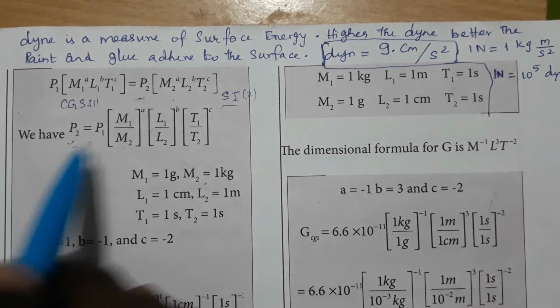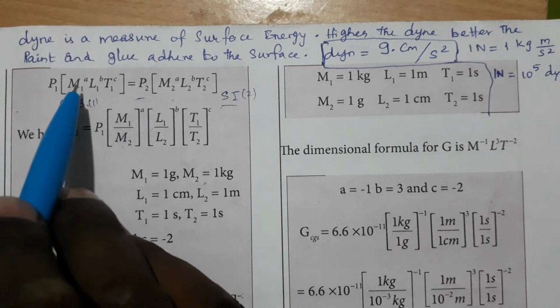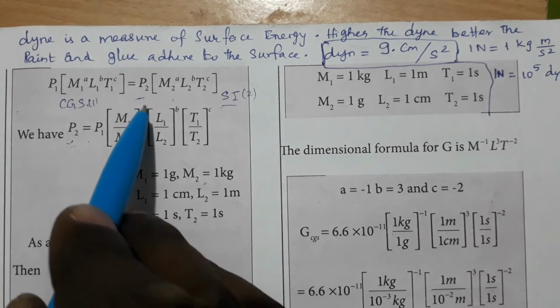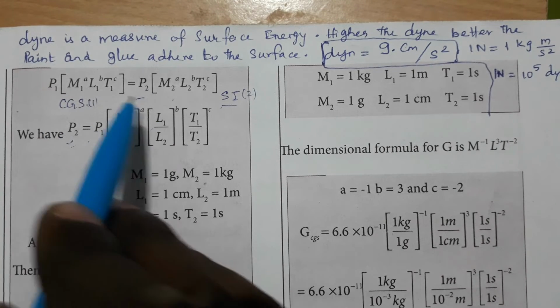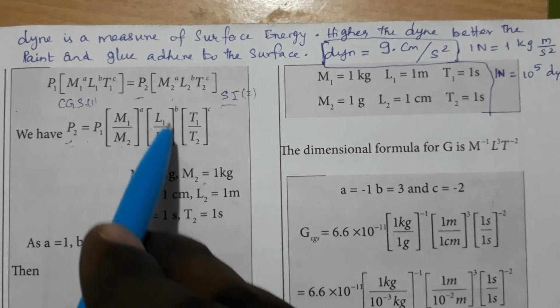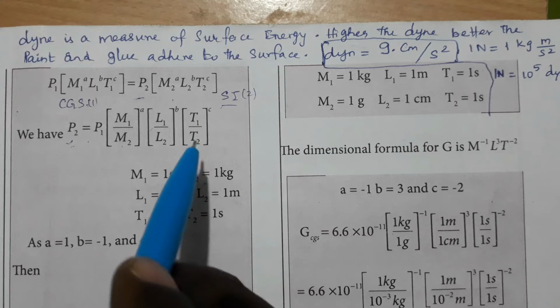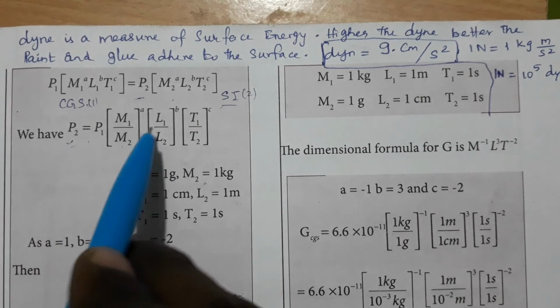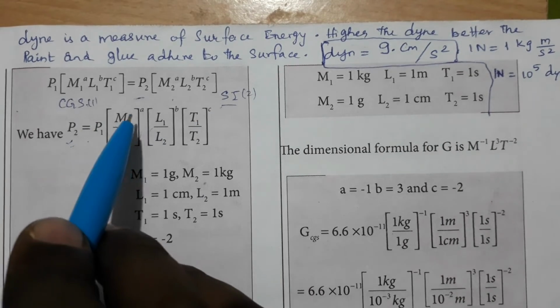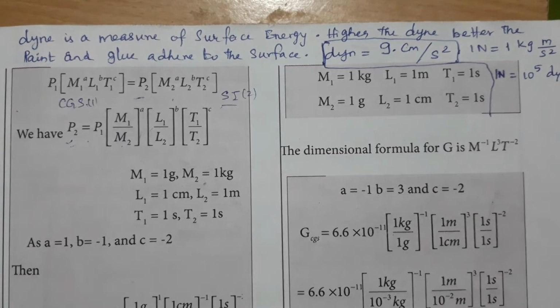Because we have to find P2, the values for M1 and M2 both are A, the values for L1 and L2 both are B, and the values for T1 and T2 are C. Hence we make a common bracket and put the common value for M1 and M2 as A.